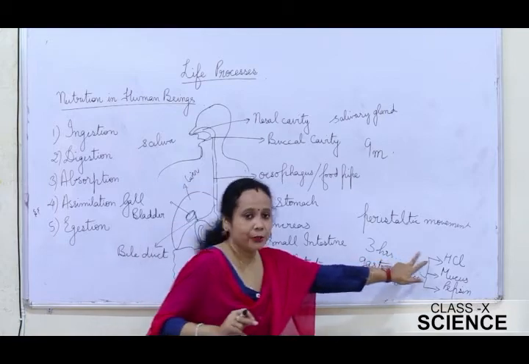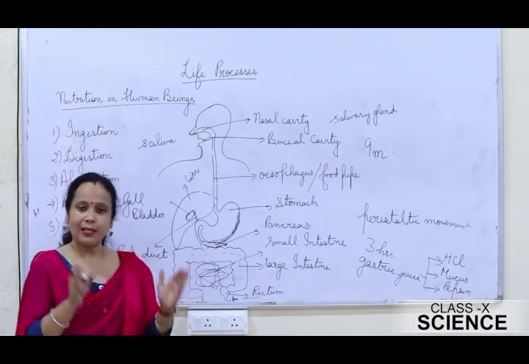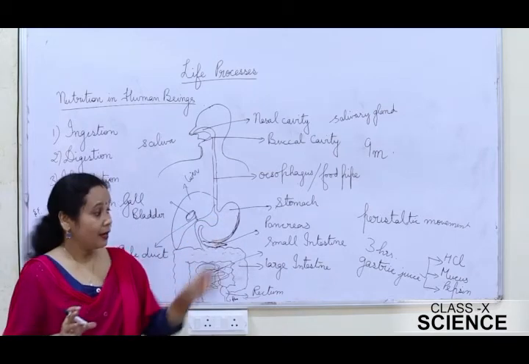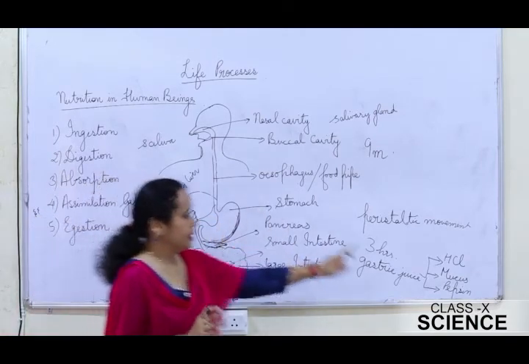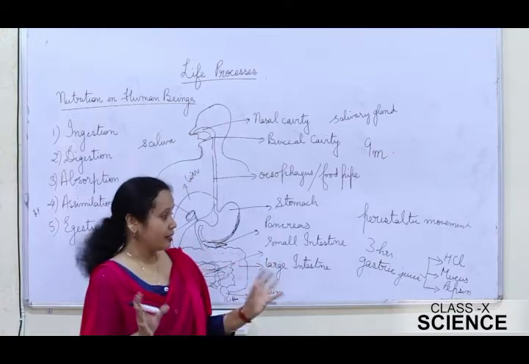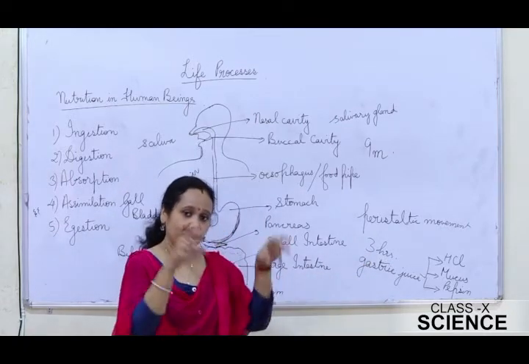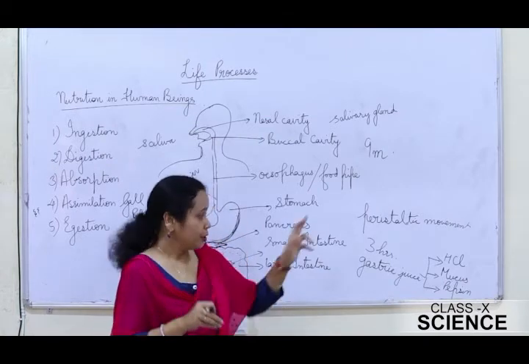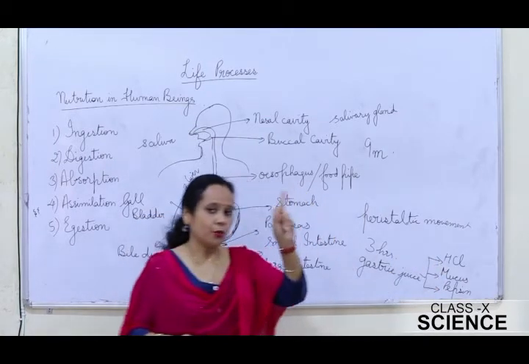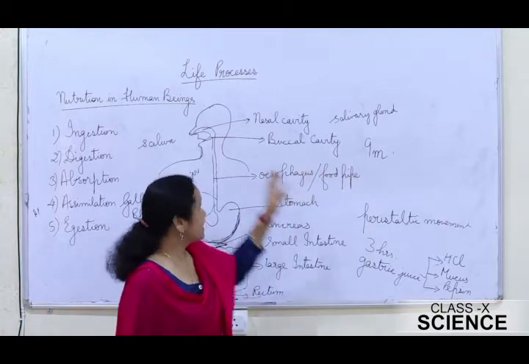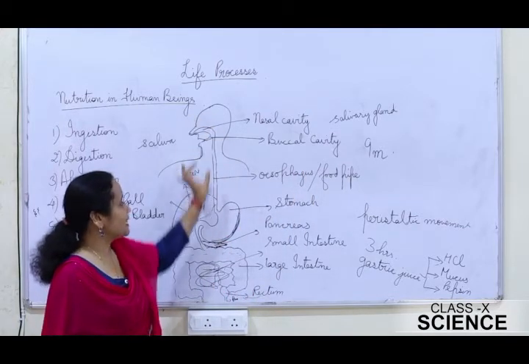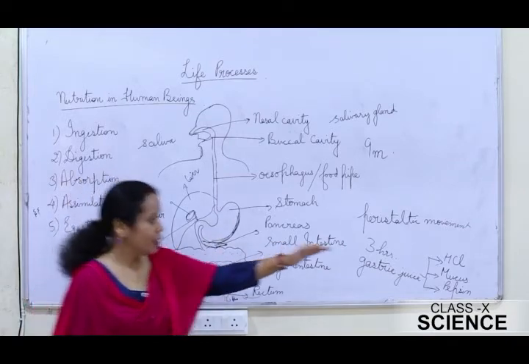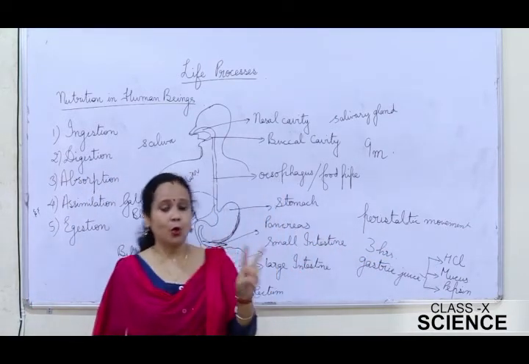Now, what do you think should be the role of the HCl? Actually, HCl makes the food medium acidic. And when it makes it acidic, the enzyme pepsin gets activated, and it acts upon the food to break down the protein present in the food. HCl also has one more role, that is it kills the bacteria or microbes which have entered into our body by means of the food. So there are 2 roles of HCl.